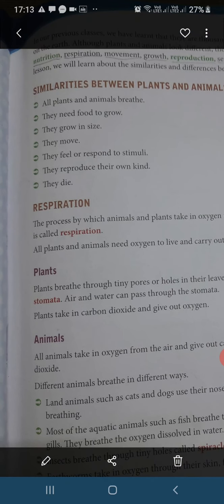Now, similarities between plants and animals. Similarities means what is same for both plants and animals. All plants and animals breathe. They need food to grow. They grow in size. They move. They feel or respond to stimuli. They reproduce their own kind. They die.